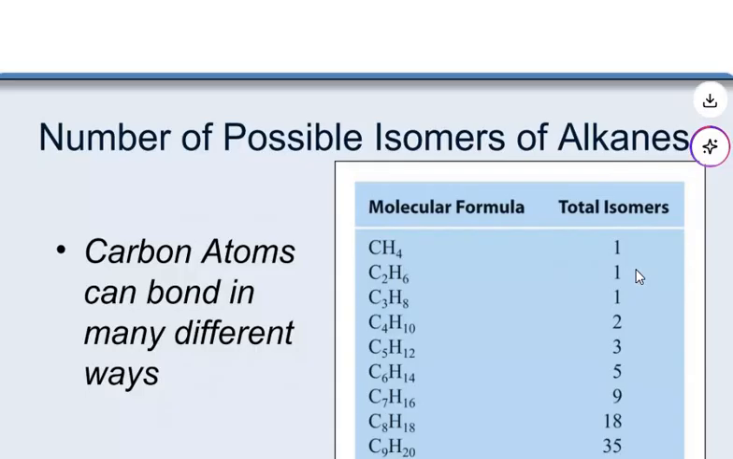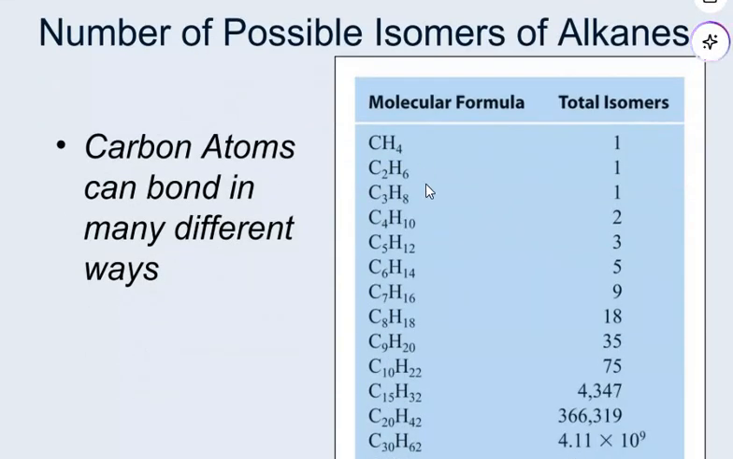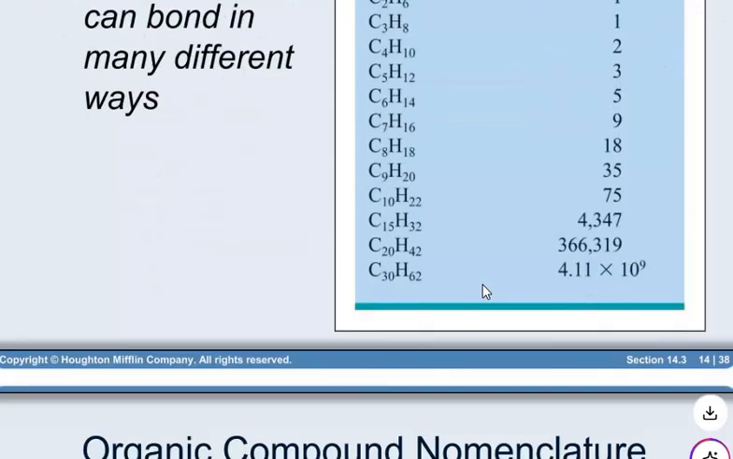So, the number of possible isomers of alkanes: you can see, for 3 carbons only one, but after that 4 has 2, 5 has 3, 6 has 5, 7 has 9, 8 has 18, 9 has 35, 10 has 75. You can see here C50 has 32, 4347 total isomers. C20 has this much, and C30 has this much. So, carbon atoms can bond in many different ways.